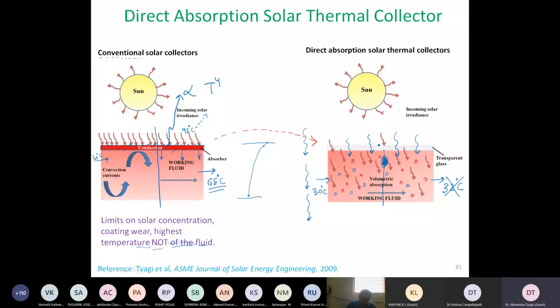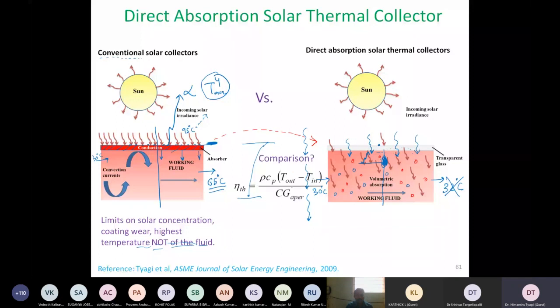So if somebody asks me why we are so bothered about not having the highest temperature on the top, in this particular case, emission losses will be according to this maximum temperature. But in this other case, at this point, it will radiate at T max to the power 4, correct? But then it will be reabsorbed in that portion over here also. Some of it will be reabsorbed by the glass also. So it is proposed that the efficiency, if we compare these two cases, may differ.